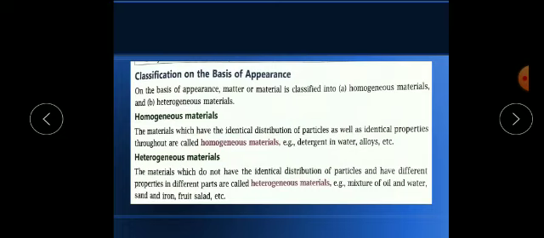For example, if we mix detergent in water, or sugar in water or salt in water, it will dissolve and we will get a uniform solution. So this is an example of homogeneous material. Alloy, what is an alloy? Alloy is a mixture of matter.